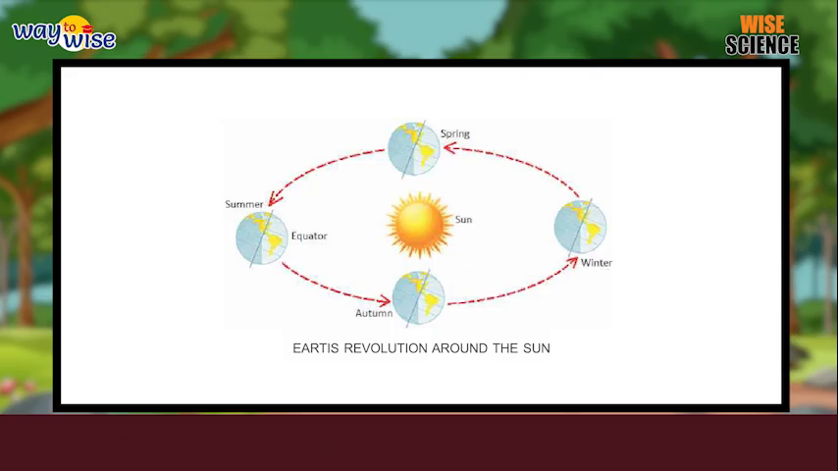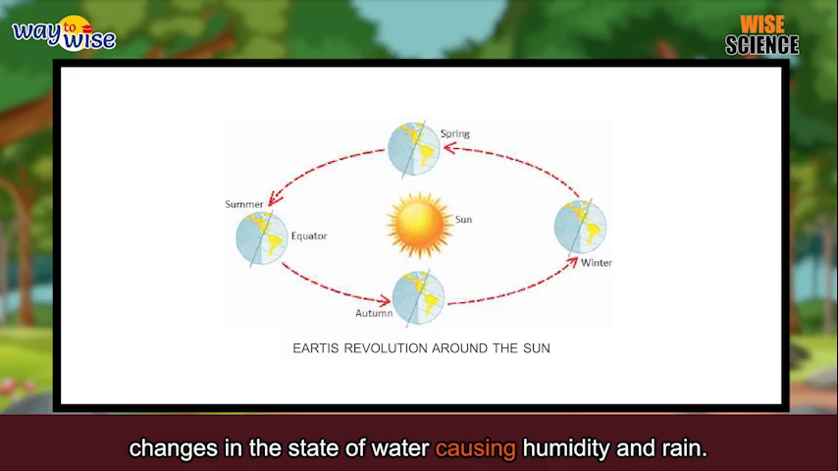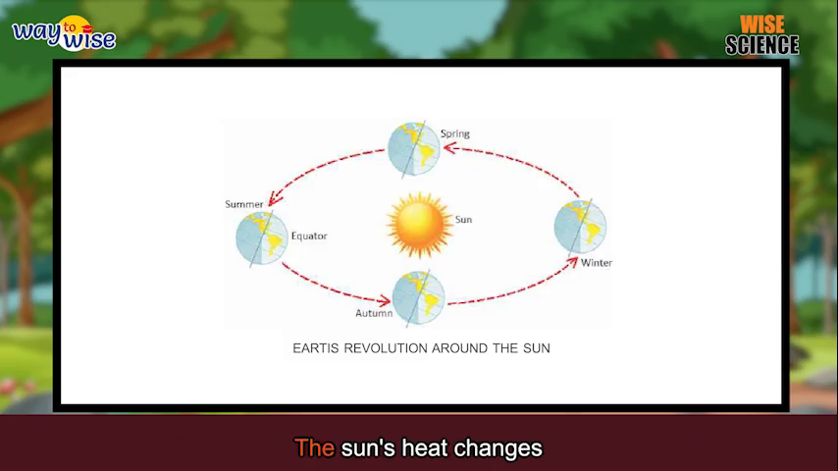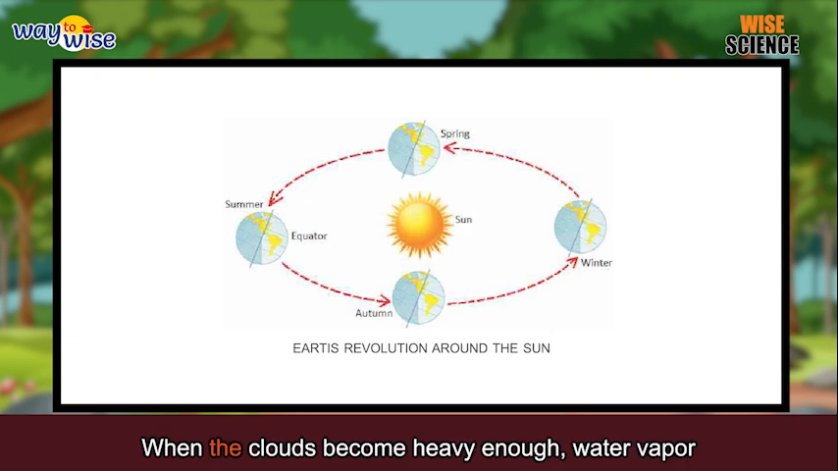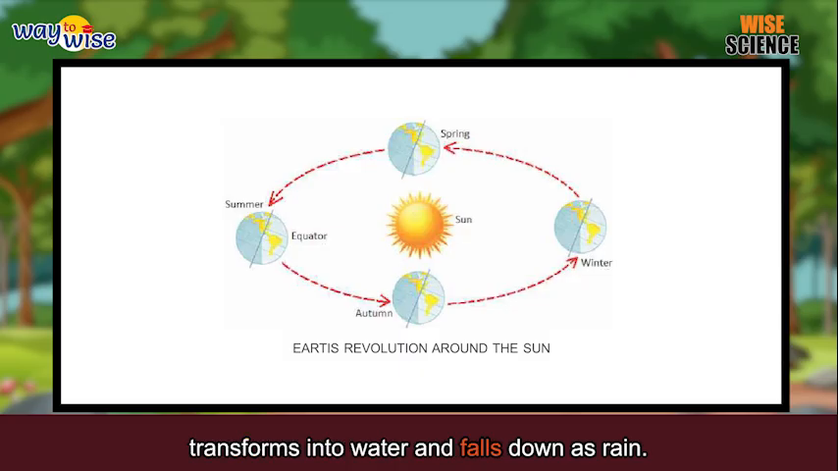The sun also brings changes in the state of water, causing humidity and rain. The sun's heat changes water into water vapor. The tiny droplets of water join to form clouds. When the clouds become heavy enough, water vapor transforms into water and falls down as rain. In cold areas, it falls down as snow.